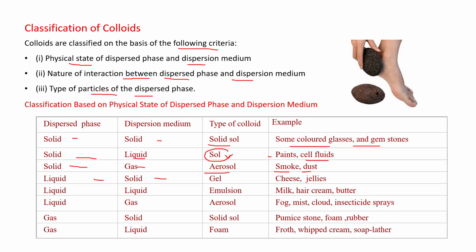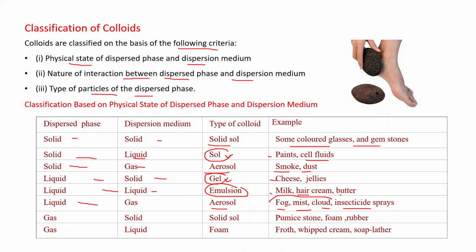Liquid in solid is gel. This is just opposite to the sol, like cheese and jellies. Liquid in liquid is emulsion, which is important, like milk, hair cream, butter. Liquid in gas is again known as aerosol, like fog, mist, cloud, insecticide spray.